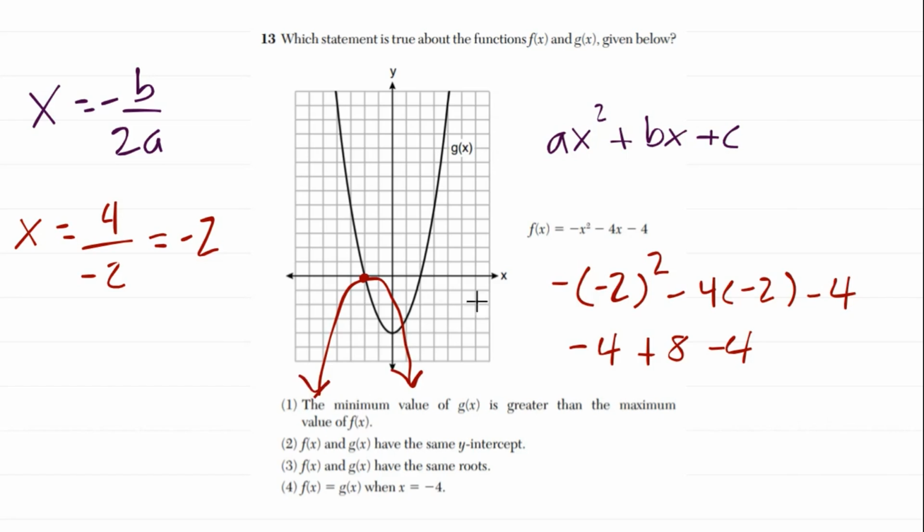If you look, this is saying the minimum value of g of x is greater than the maximum value of f of x. Well, that's not true because the minimum of g is negative 4. The maximum of f is 0. So that's opposite. The minimum value of g of x is actually less than the max of f, if that makes sense. So it can't be 1, okay?